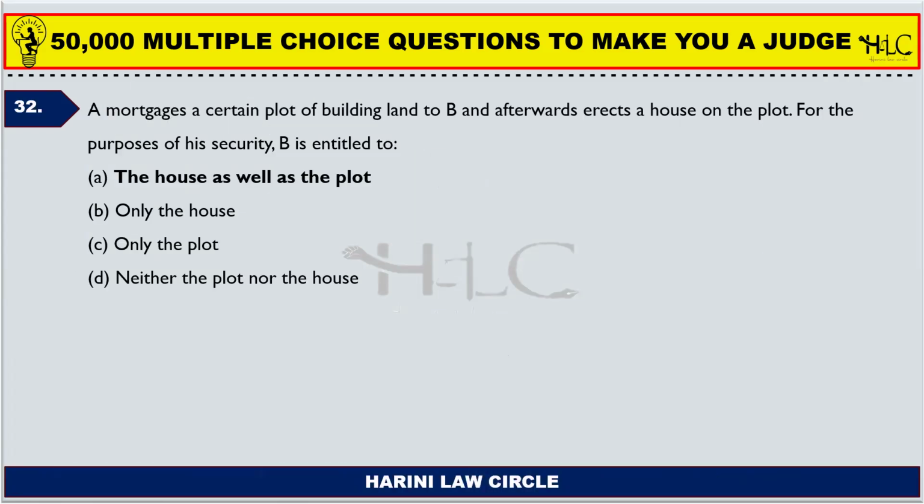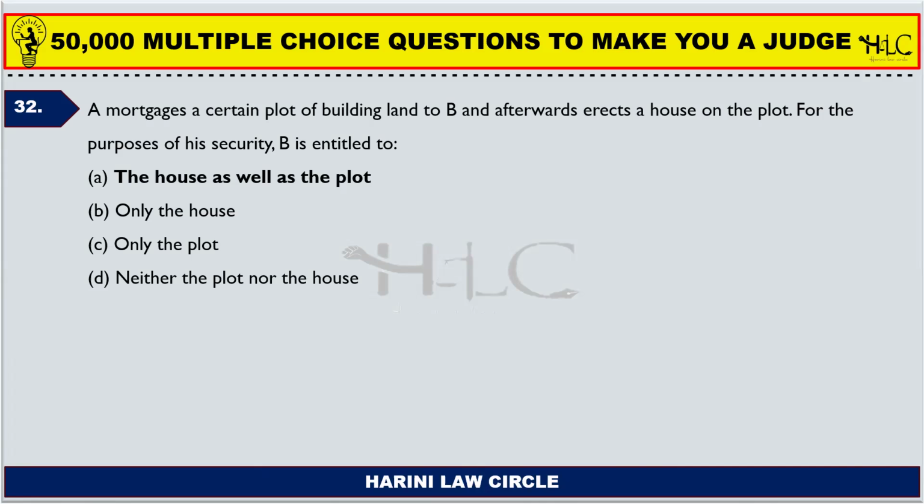Next one. A mortgages a certain plot of building land to B, and afterwards erects a house on the plot for his security. B is entitled to the house as well as the plot. A, when giving the property as a security to B, gave only the land.